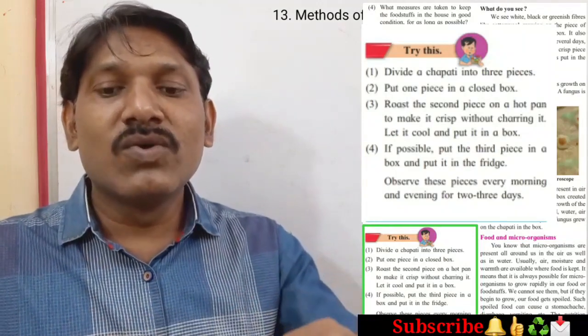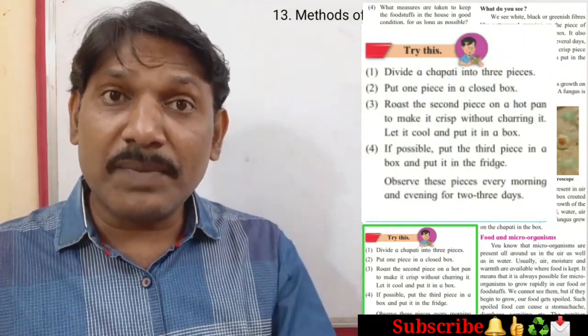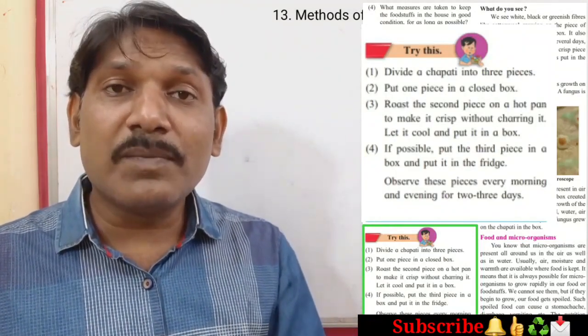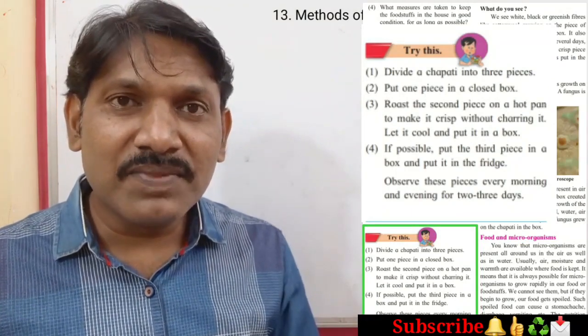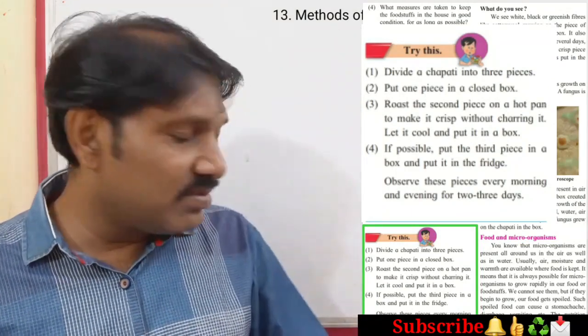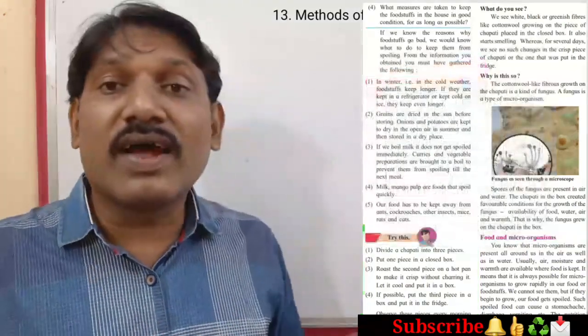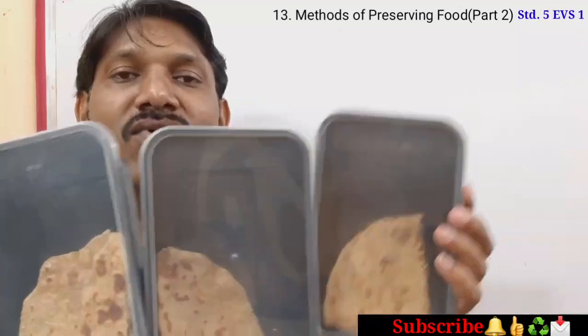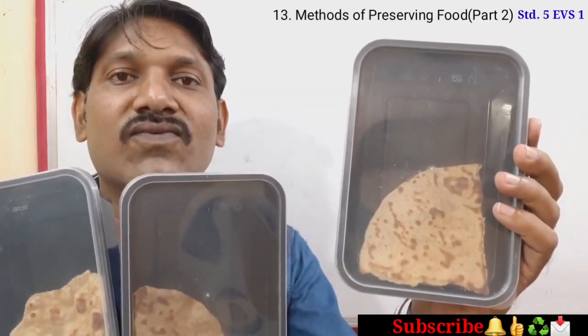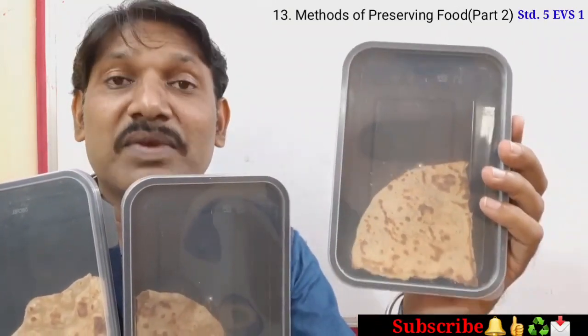It means here we have 3 pieces of chapati. 1 piece of chapati is fried, and the other pieces are not fried. So here we have 3 boxes, and in this box we have the fried piece of chapati.